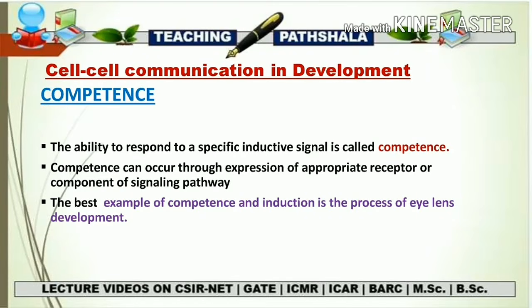The second line is that competence can occur through the expression of an appropriate receptor or a component of a signaling pathway. I have just mentioned that it is acting as a receptor for a ligand, and that is why it responds to that inductive signal. The best and most important example of competence and induction is the process of eye lens development. About this, I am going to upload a video very soon, on how the eye lens develops, because this is a very important topic for CSIR NET.